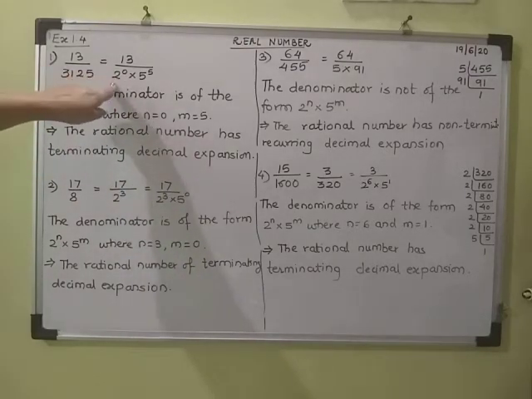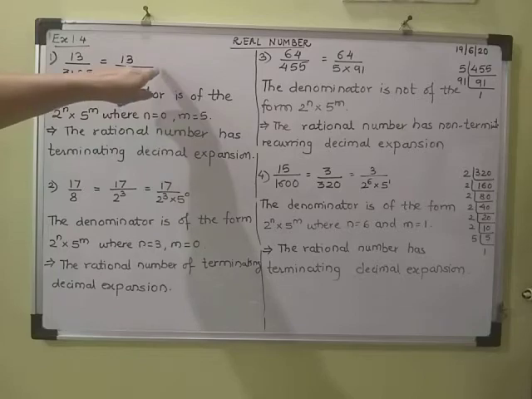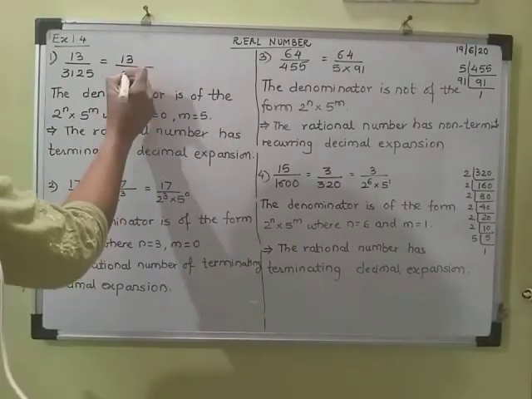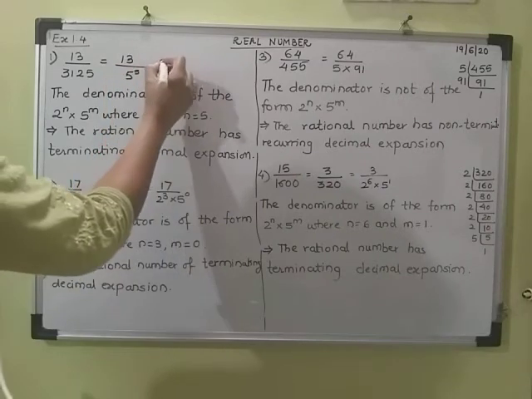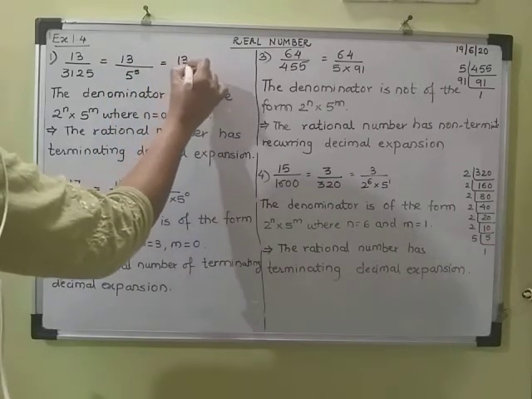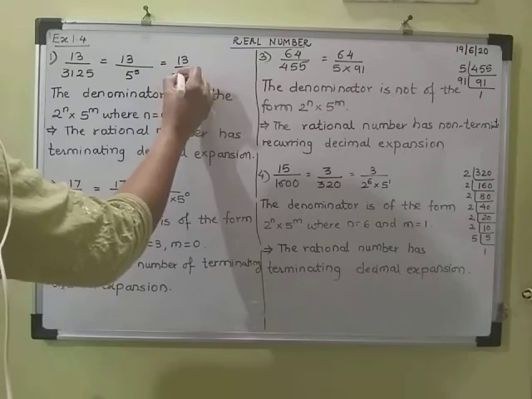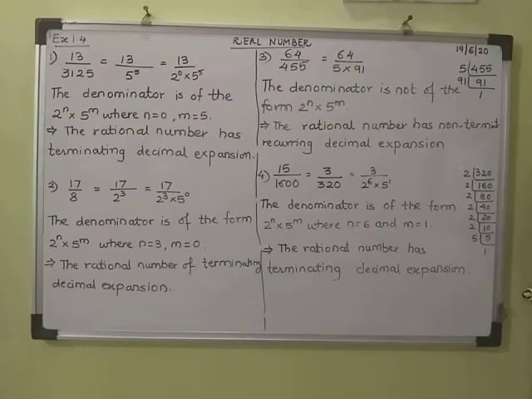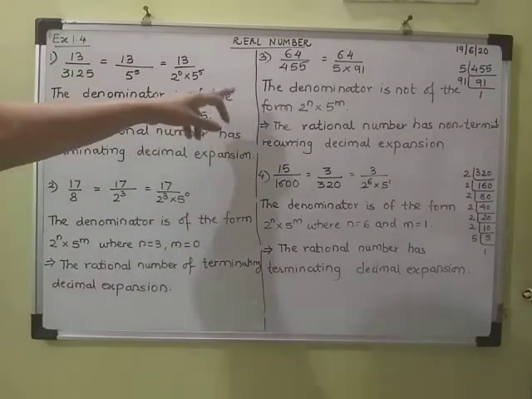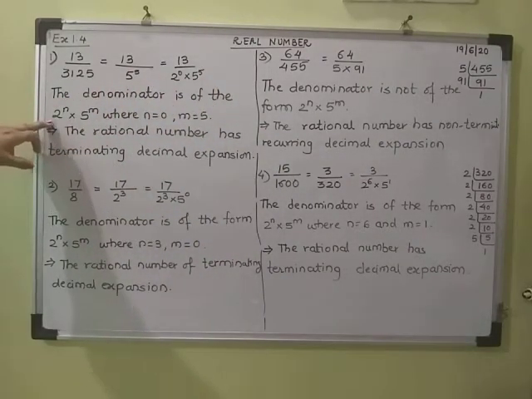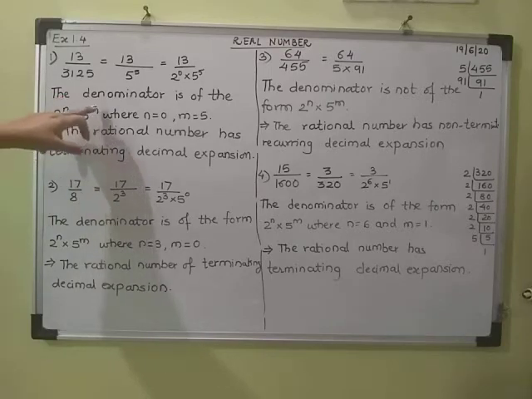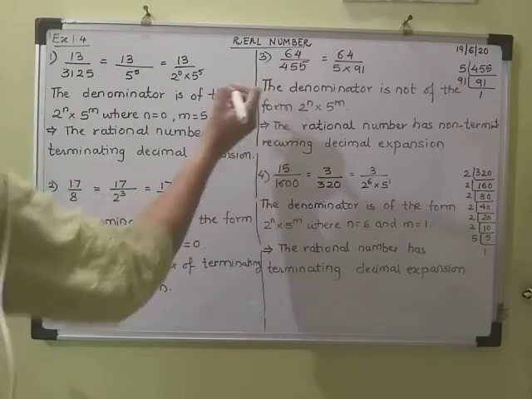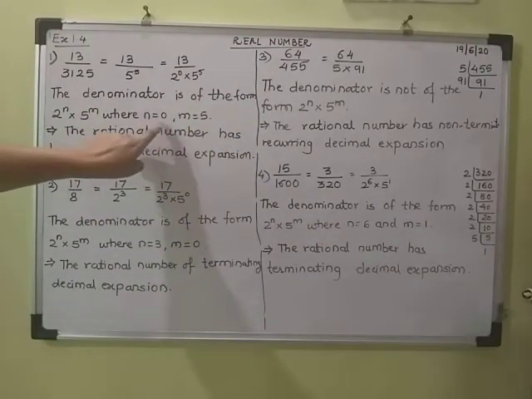Therefore it can be written as 13 upon 2 raised to 0 into 5 raised to 5. So the denominator is of the form 2 raised to n into 5 raised to m, where n is equal to 0.